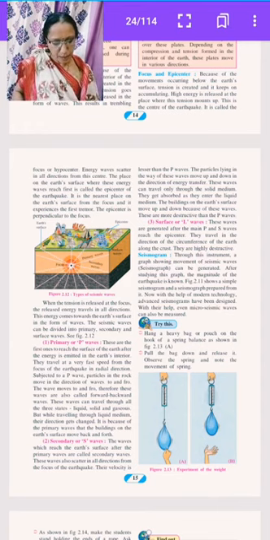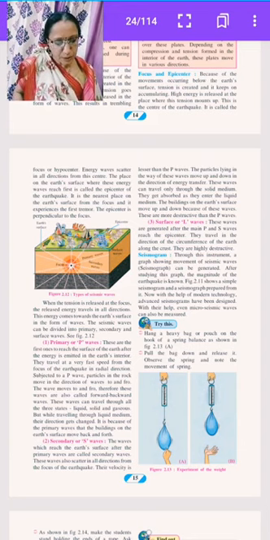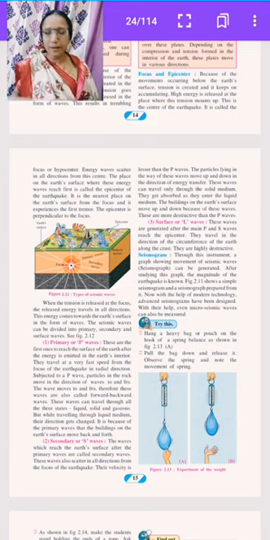Here we see two diagrams, A and B, in the figure 2.13 experiment of the weight. Hang a heavy bag or pouch on the hook of a spring balance as shown in figure 2.13a. Pull the bag down and release it. Observe the spring and note the movement of the spring.